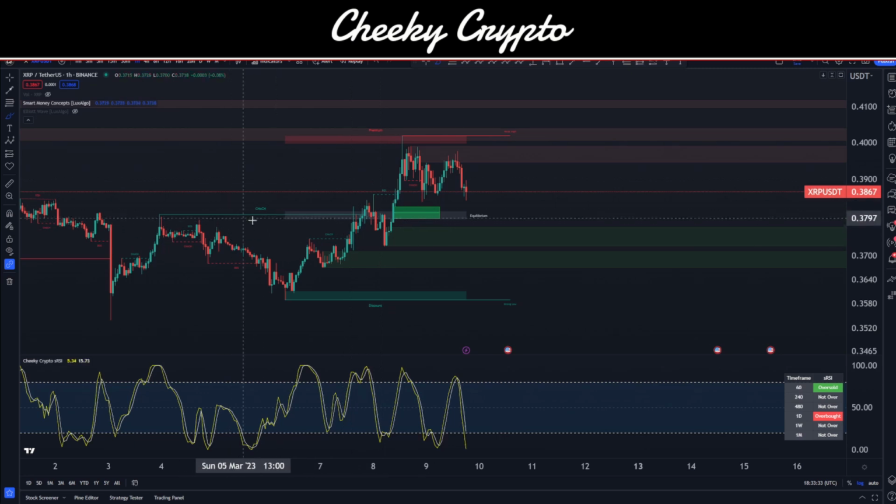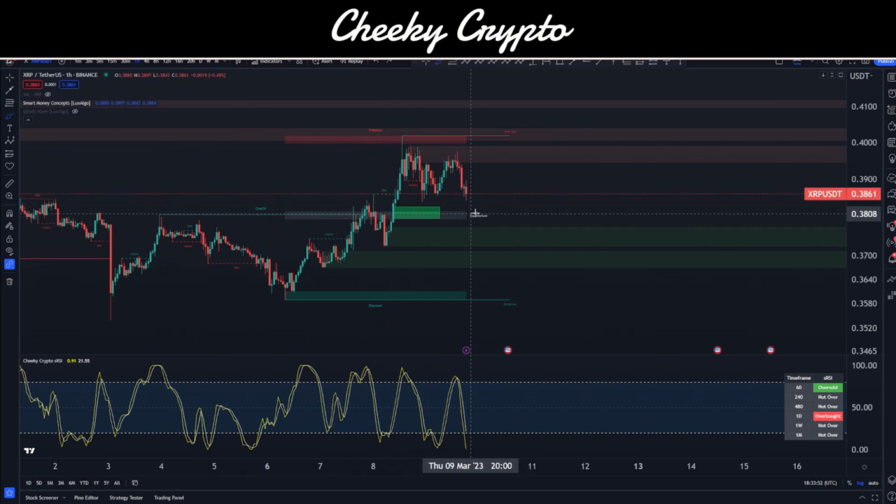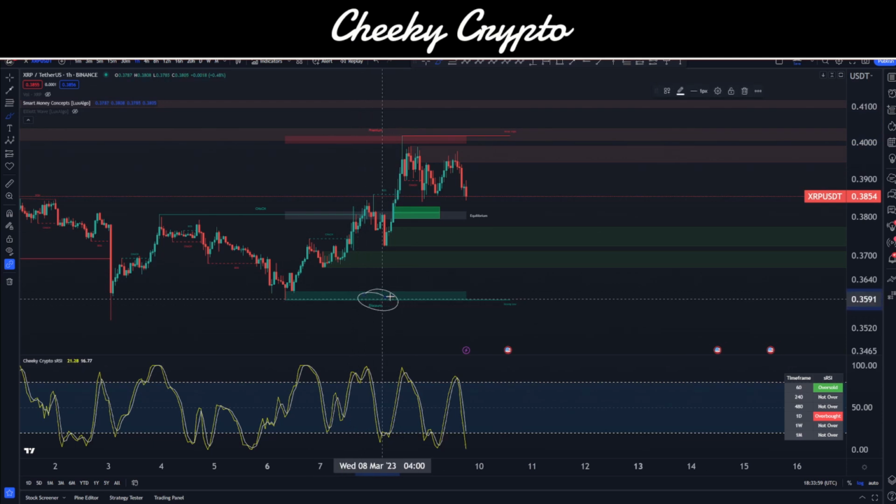Now, when we have these major change of characteristics, one of the things that we should acknowledge is that normally you get a little bit of an overlap as we correct down. So we have that initial surge upwards, and then we have a usual 3-wave correction coming on down. That usually creates a little bit of an overlap with that change of characteristic level. Now, it just so happens in this particular case, it's actually a really neat example because we have equilibrium down there, which is basically an equal area between the premium area and the discounted area.